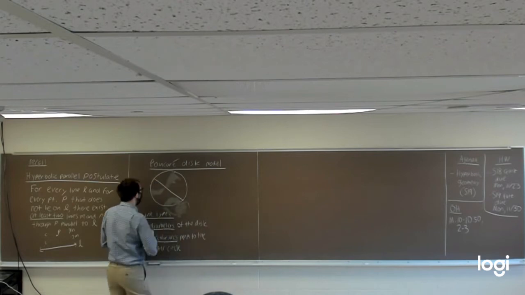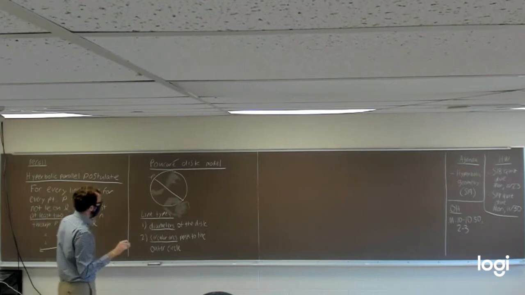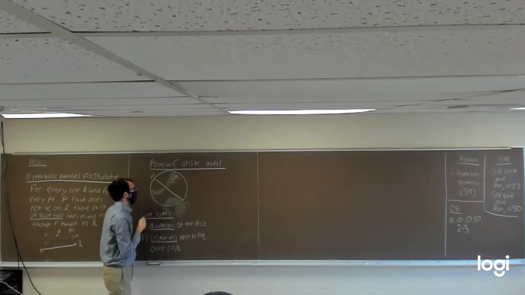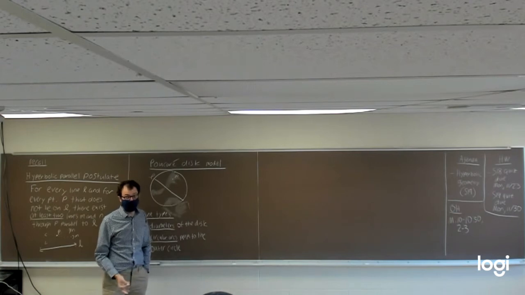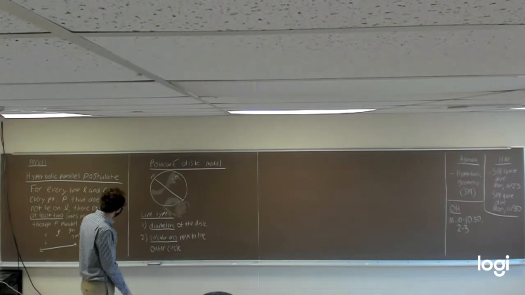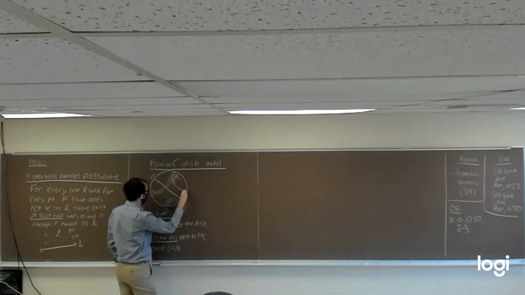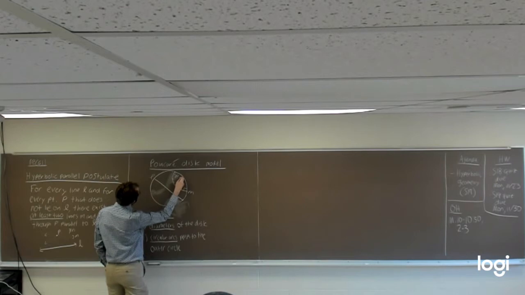Just a quick example. Let's say that this diameter here is going to be our line L. And let's say you've got a point P that's way up here. If the hyperbolic parallel postulate is true in this model, we should be able to find multiple lines that pass through P and are parallel to L. And in fact, I think we can do that. I think we can draw one that looks like this. Let's call this one M. And we can draw another one that's going to look something like this.